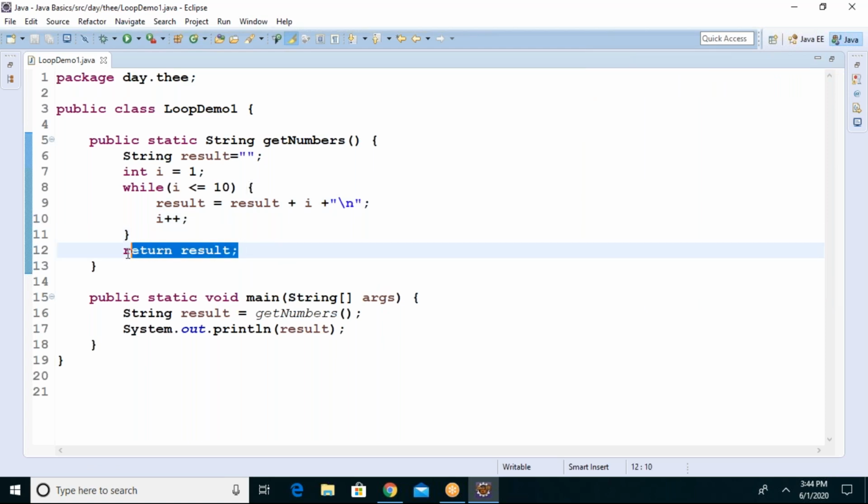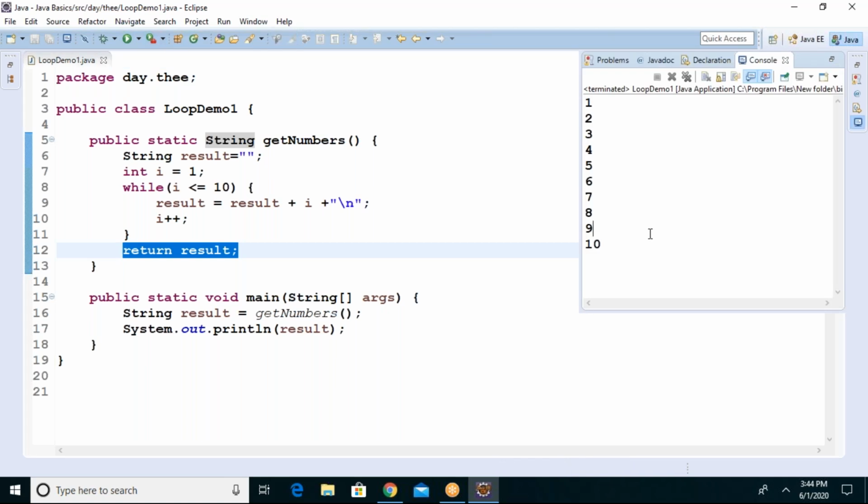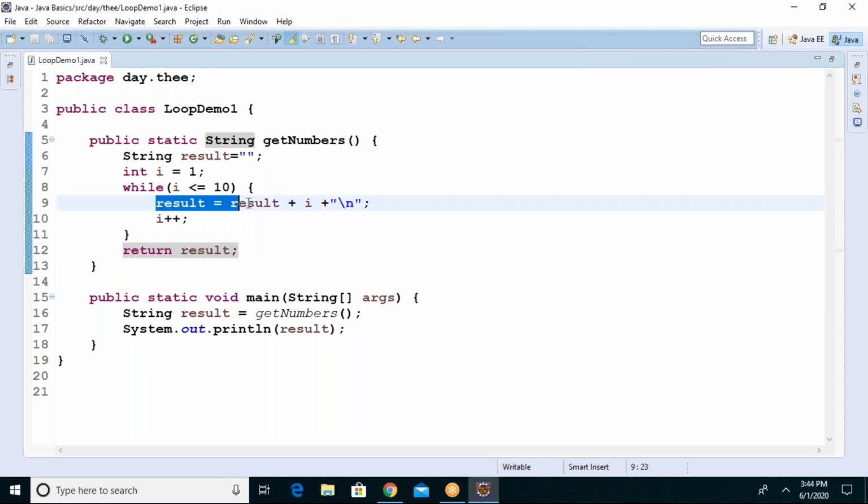Okay, now what do you understand in this program? Tell me. When you need multiple values to be returned, at least 2 values, you can't return them directly. So there is only one way to return: add those values as a result to the string, then you can return it after finishing. This is the output.